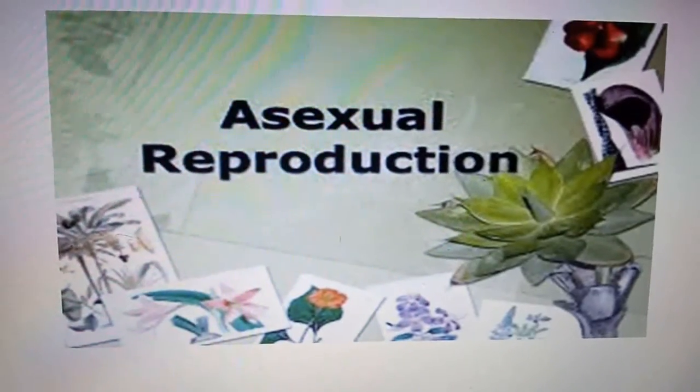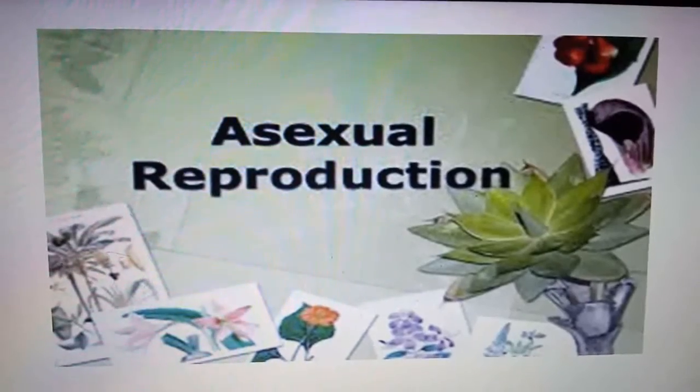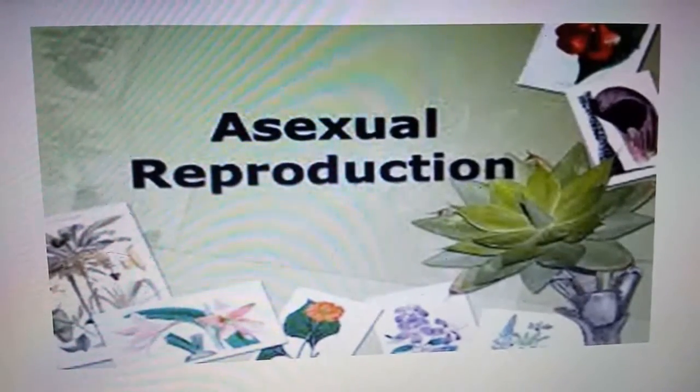I'm going to talk about asexual reproduction. As the name suggests, asexual: here sex is not involved in the reproduction. What do we mean by reproduction? Simply the multiplication of the cells. And here the multiplication, or reproduction, is without involvement of gametes.